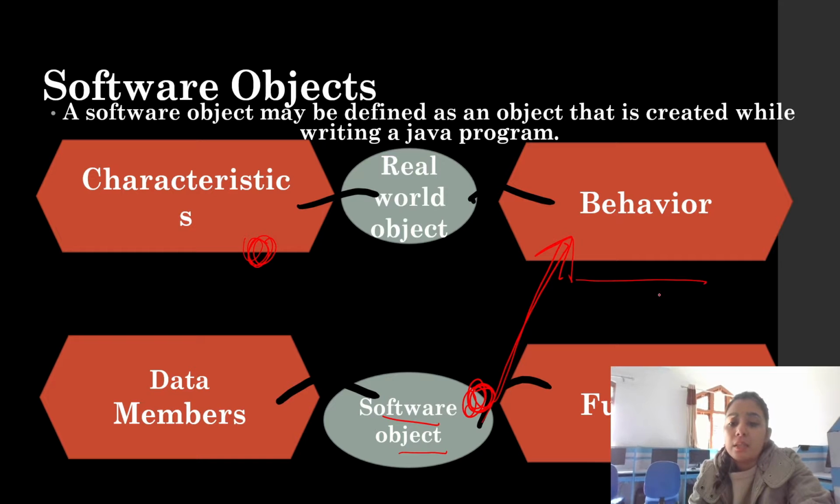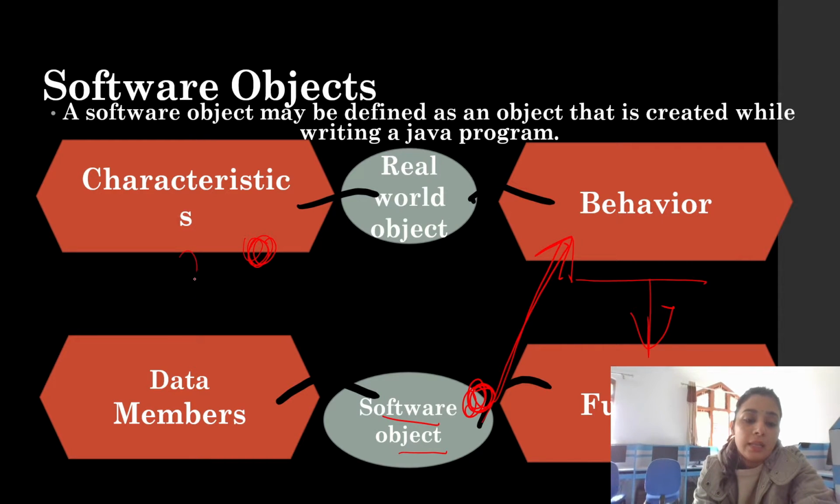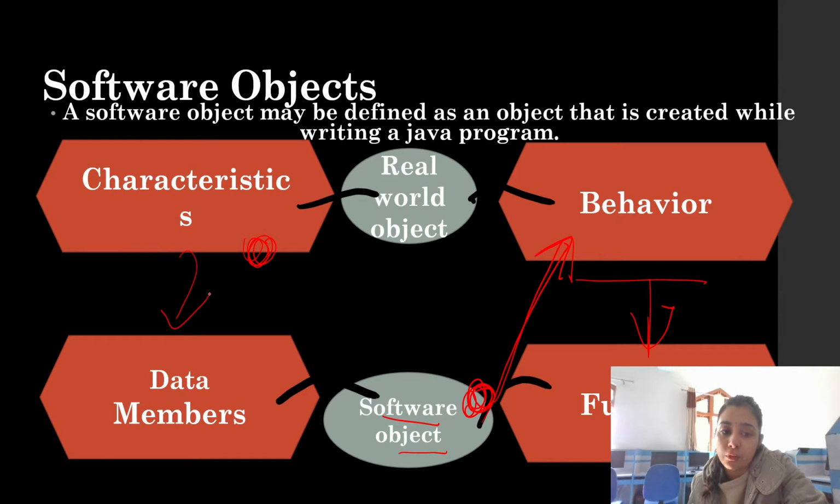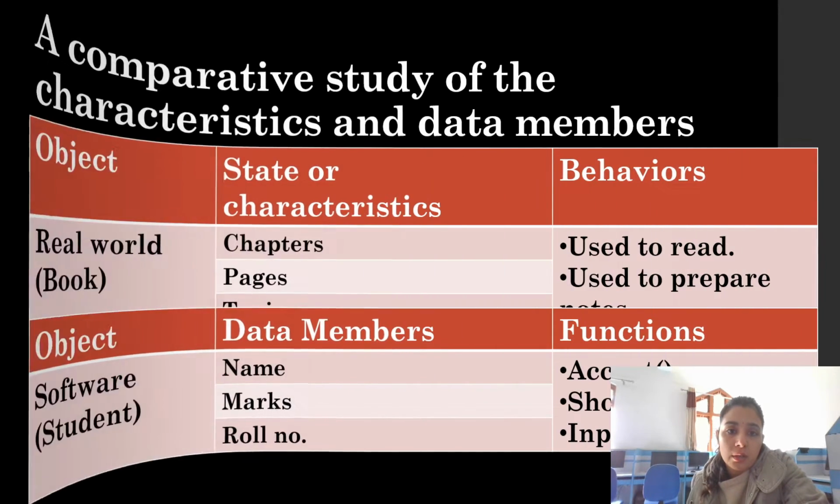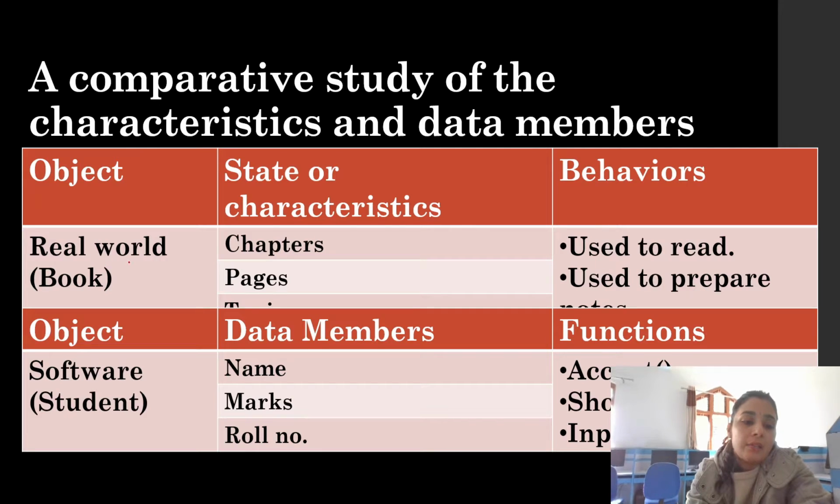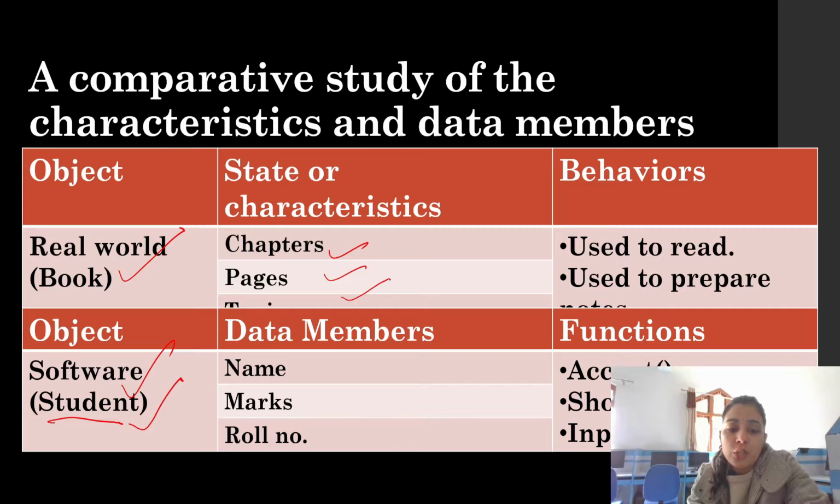So behavior means the functions or methods, and characteristics means the data members, right? Now moving next, let's say we have a real world object, that is a book, and the software world object, that is the student, right? We have to choose an appropriate name. The characteristics we can say are page, chapter, title.